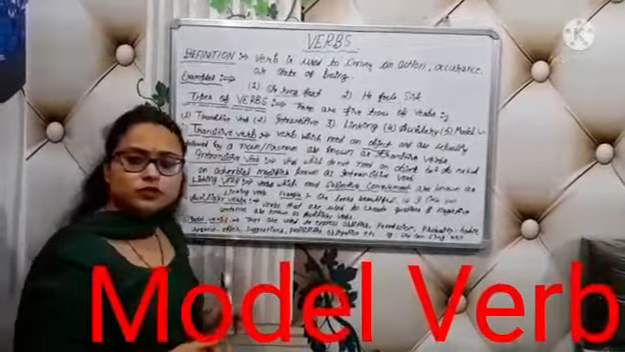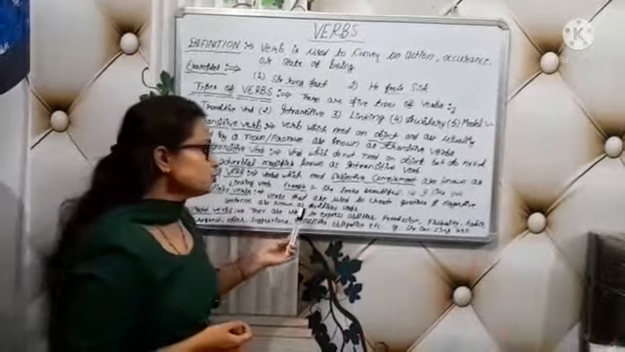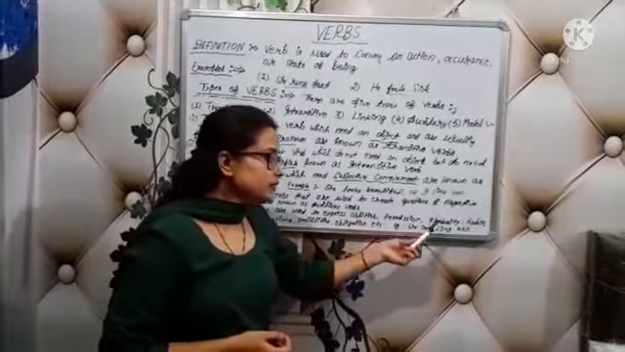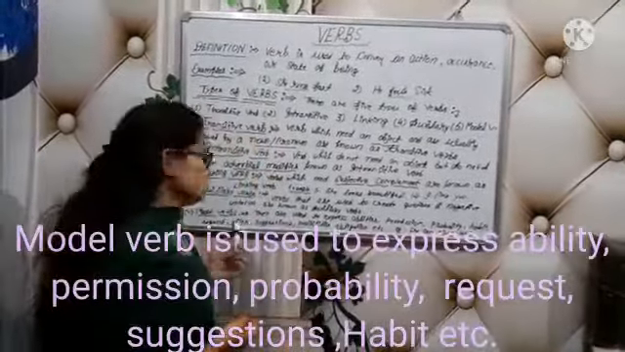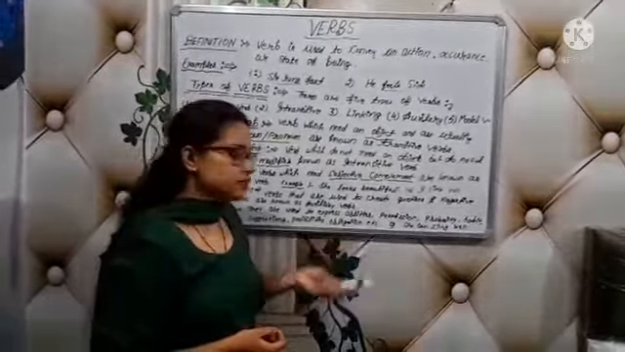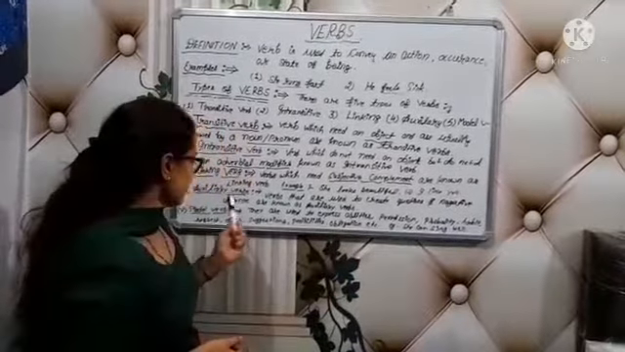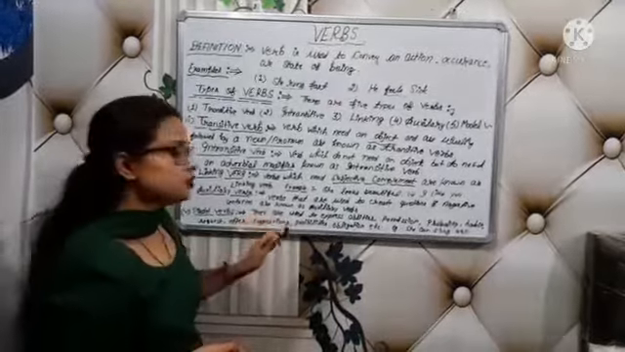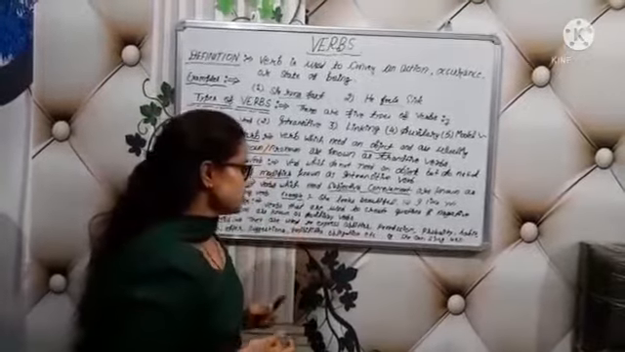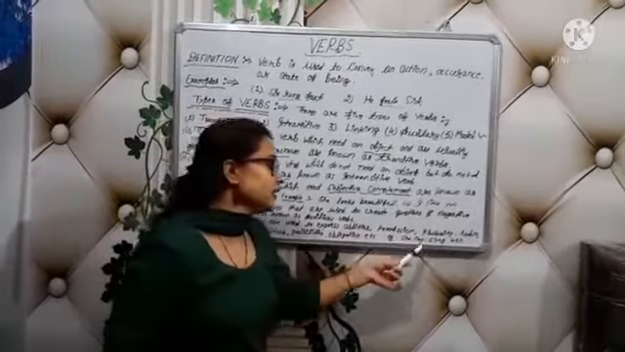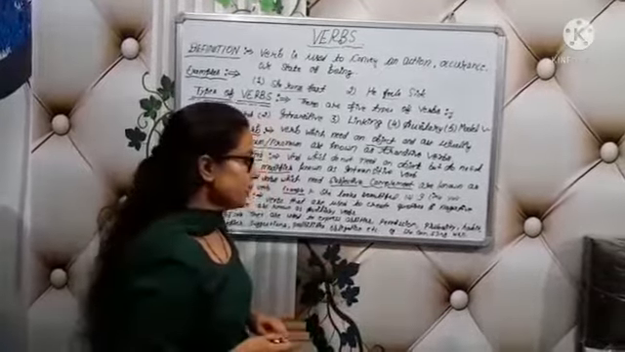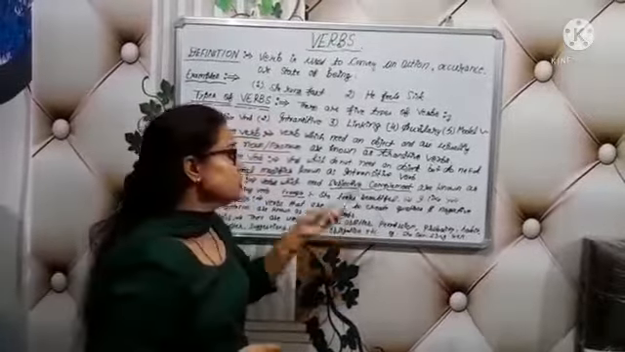Fifth is the modal verb. What is a modal verb? Modal verbs are used to express abilities, permission, probability, habit, request, offer, suggestions, possibilities, obligations, etc. For example, she can sing well. Can is a modal verb.